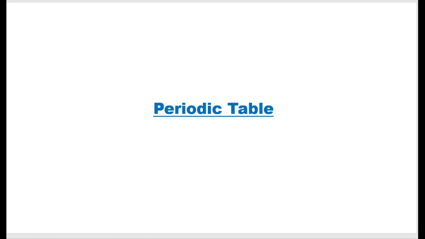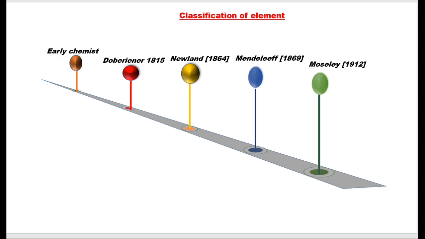Hi everyone, today I will be beginning with the first chapter of the ICSE syllabus, which is the periodic table. In class 9 you have already come across the concept of the periodic table, that is, groups of elements which show similar properties need to be clubbed together. Scientists came up with different proposals to group these elements together. So now let us see how the elements were classified.